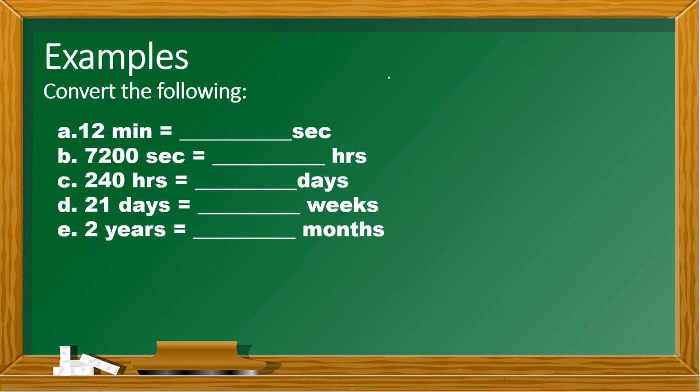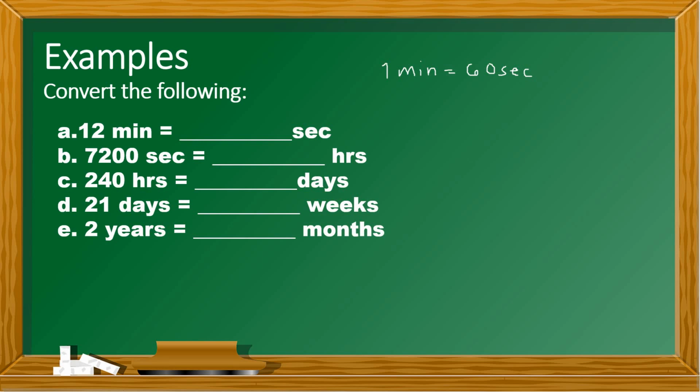So let's start with letter A. Of course, we all know that 1 minute is equal to 60 seconds, right? We saw that earlier.